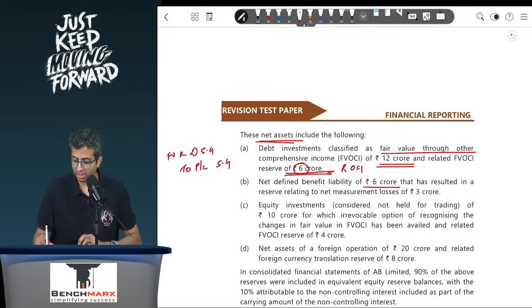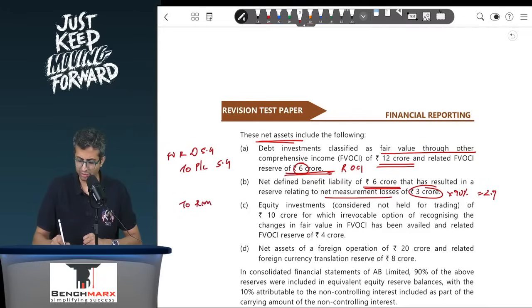Defined benefit obligation of 6 crores has resulted in a remeasurement reserve of 3 crore. This is a loss. Again, 90% of that is going to be 2.7, and hence you will have to derecognize your share of the remeasurement reserve, which is 2.7, and the corresponding debit will go to the retained earnings because it is a part of non-reclassifiable OCI under Ind AS 19.